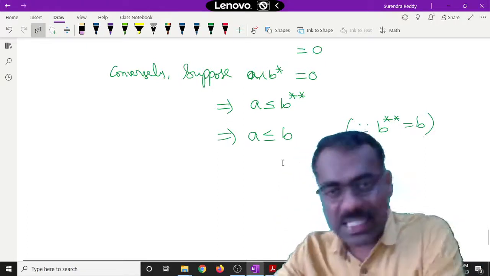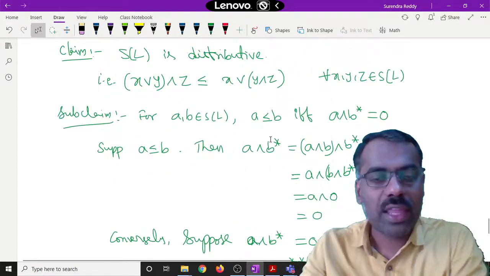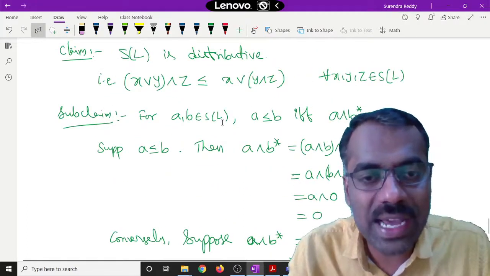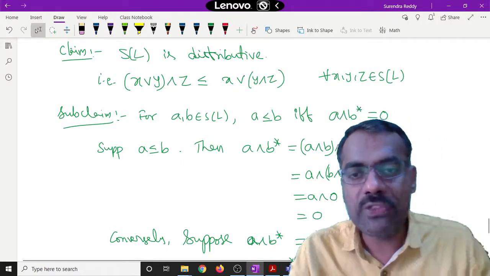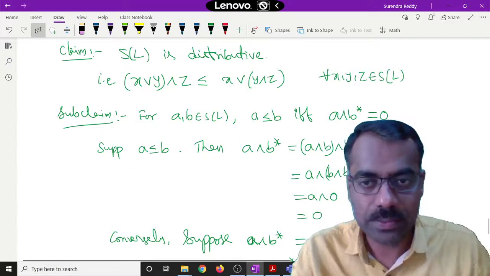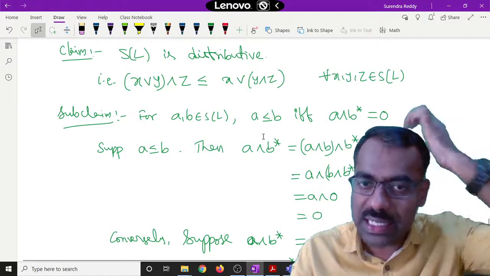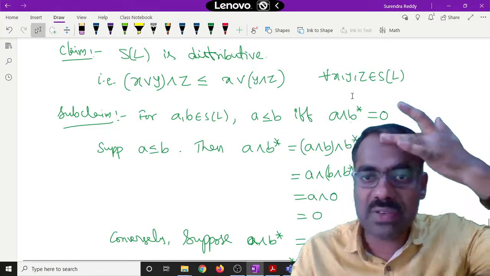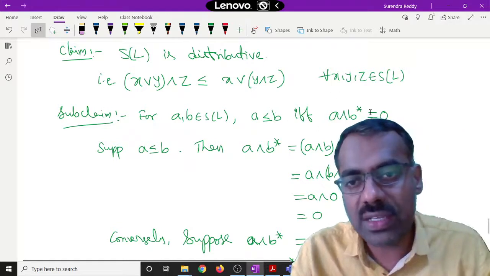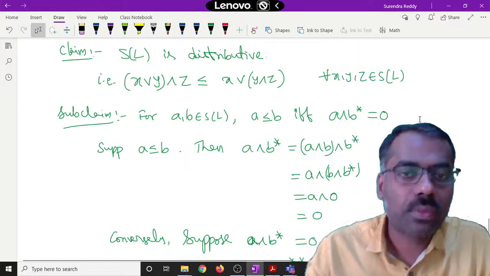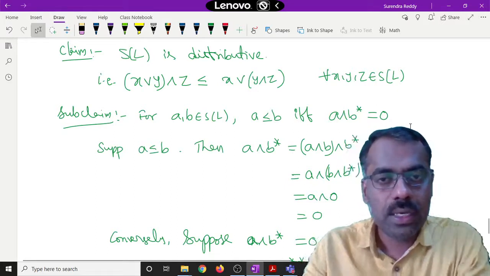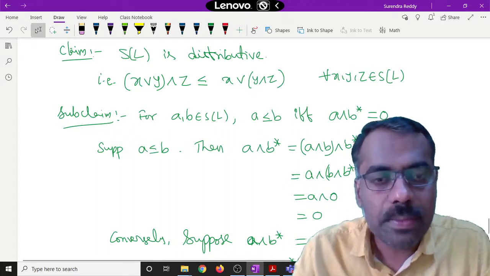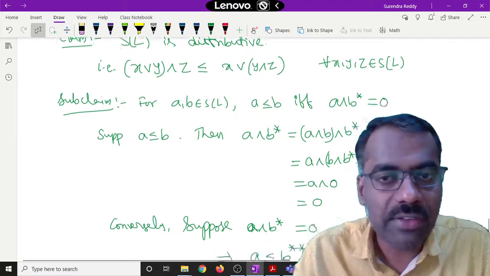Okay, so what is the subclaim we have proved? Whenever you have two elements A and B in S of L, A is less than or equal to B if and only if A meet B star is 0. Whenever we want such an inequality, we use this one, and whenever we have this inequality, we can use this star, right? Fine. Now if you observe, X meet Z and Y meet Z.